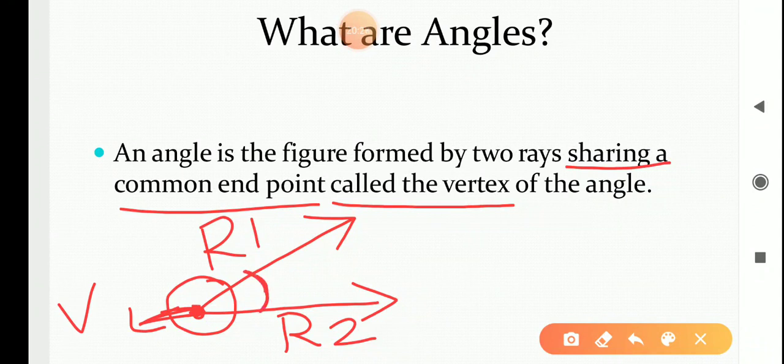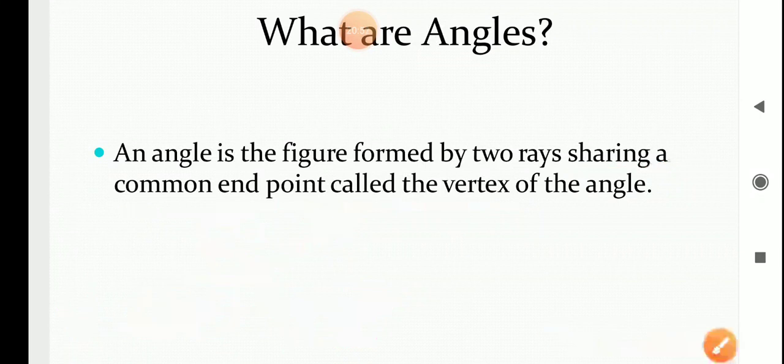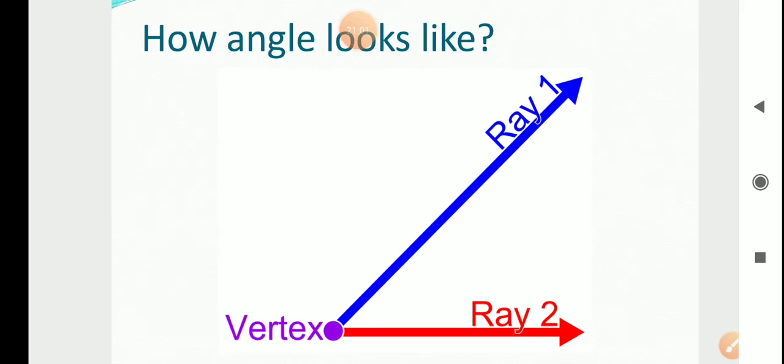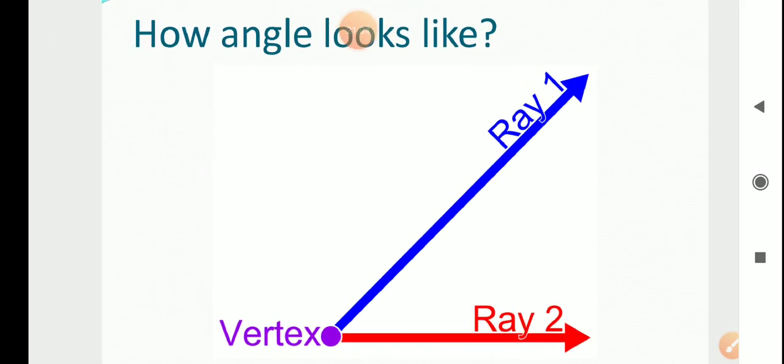Now here you can see that an angle is formed. So this definition fits this diagram. That means an angle is the figure formed by two rays sharing a common endpoint, which is called vertex of the angle, and this is ray 1 and this is ray 2, and here the angle is formed. Now we will see more about angles in our next slide. This is our next slide.